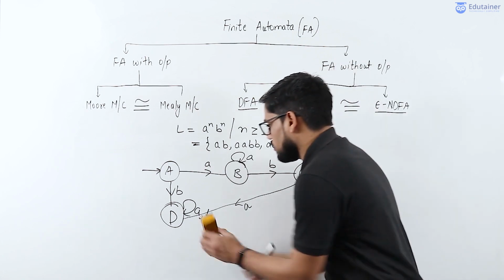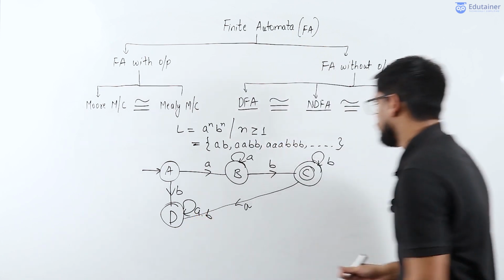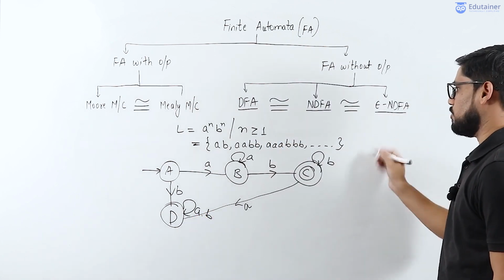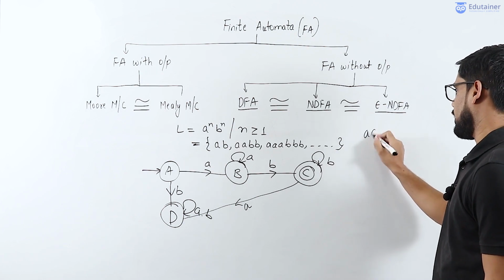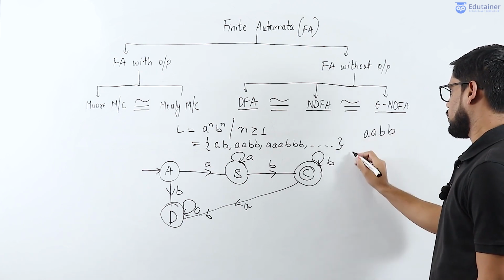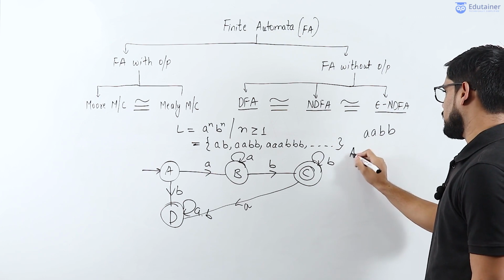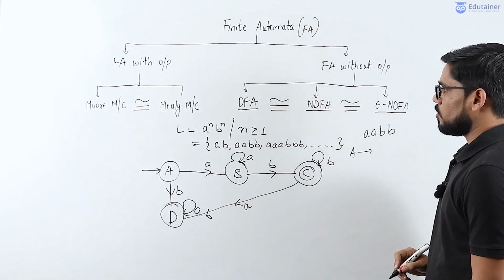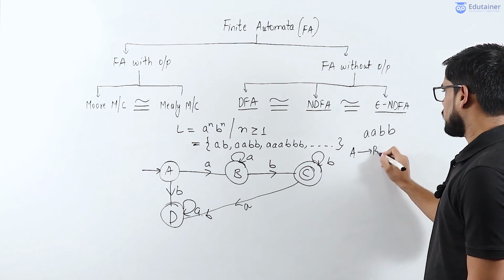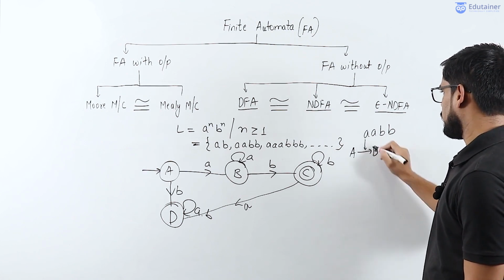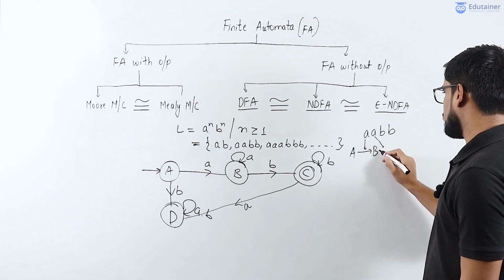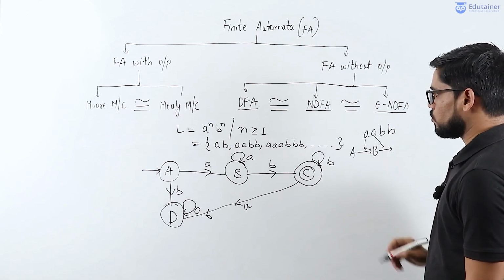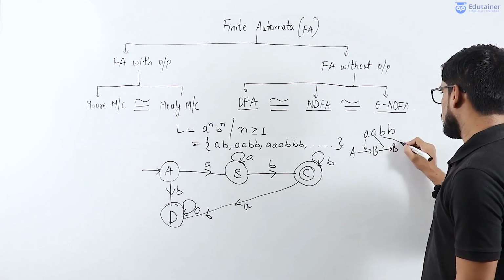But let's say I examine some input string, let's say AABB. So starting from initial state A, if A is seeing input a, then it will go to the state capital B. Okay, and if B is seeing input a, it will go to the state capital B itself.